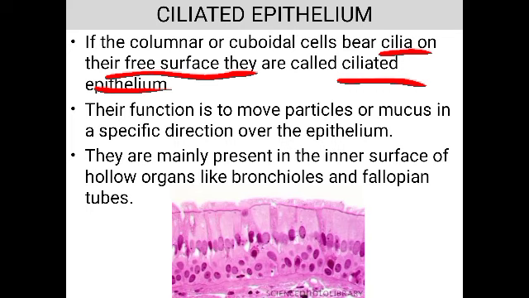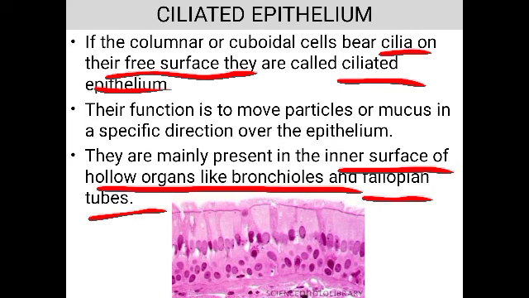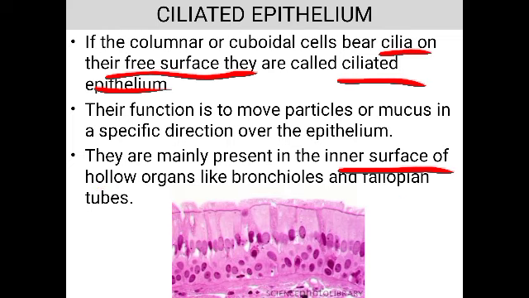So it will be moving the substances or mucus in one particular direction over the epithelium. Mainly they are found on the inner surface of hollow organs like bronchioles and fallopian tubes. So where are they found? They are found on the inner surface of hollow organs like the bronchioles as well as the fallopian tube. Bronchioles, you know, the trachea, the windpipe, divides into two bronchi and it enters into the lungs.